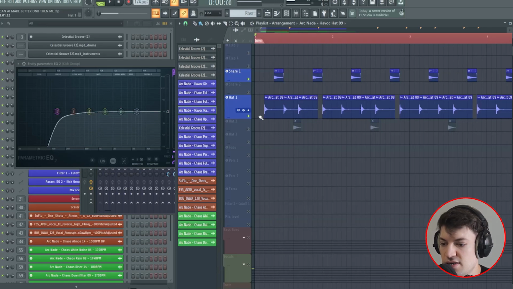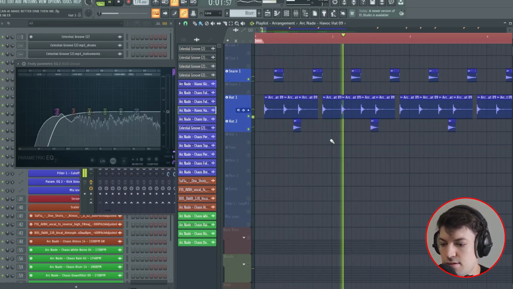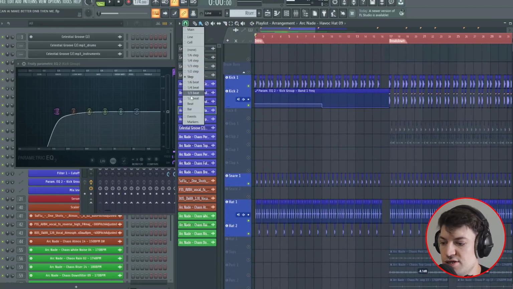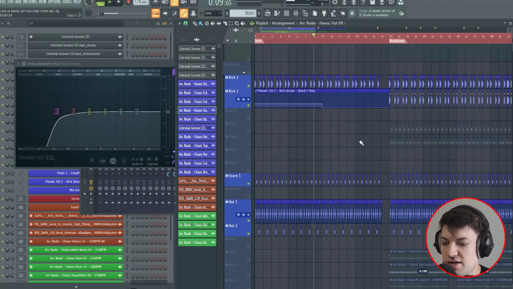And then I added in some hi-hats, and then a second hi-hat, and it gets that sound. And that's the intro done. So this just plays, and then the kick comes in louder.